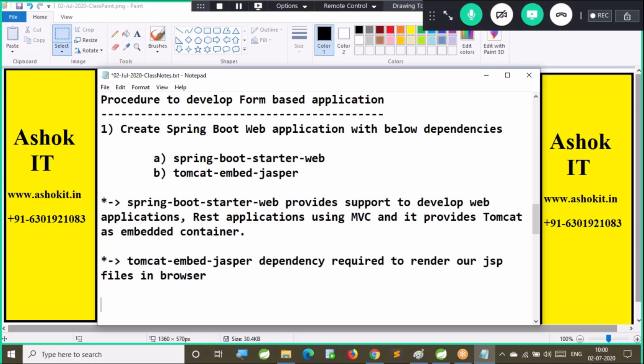Sir, what will happen if I don't add it? If you don't add Tomcat embed Jasper when you are using JSP as a presentation technology, instead of rendering the JSP, it will download the JSP. Whenever you send a request, the JSP will be downloaded instead of rendering. So if anybody is facing JSP downloading when you send a request in the browser, that means the Tomcat embed Jasper dependency is not available. So we have to add that dependency also.